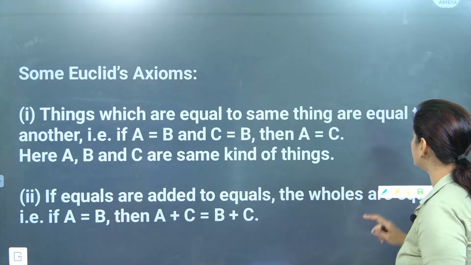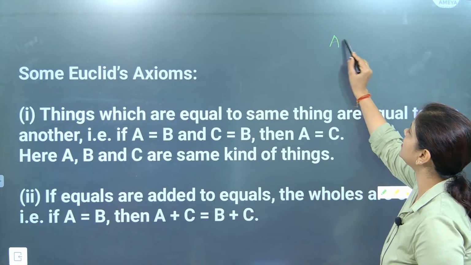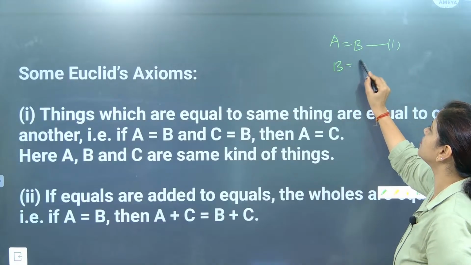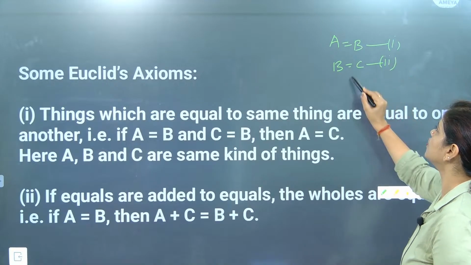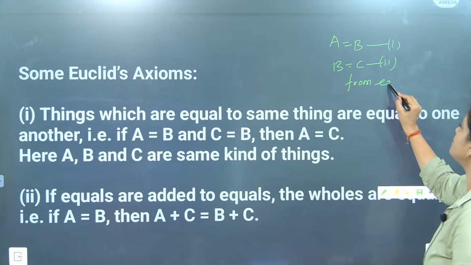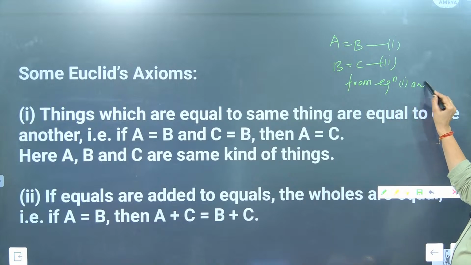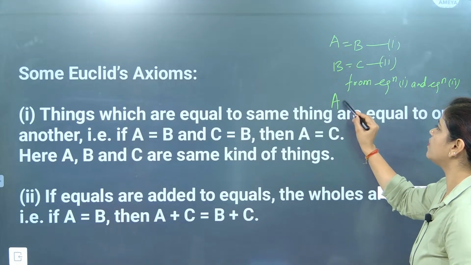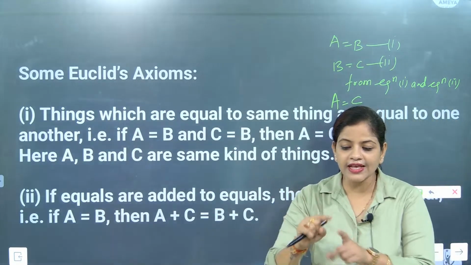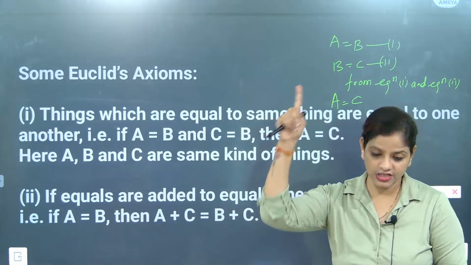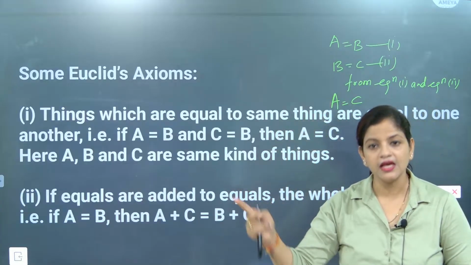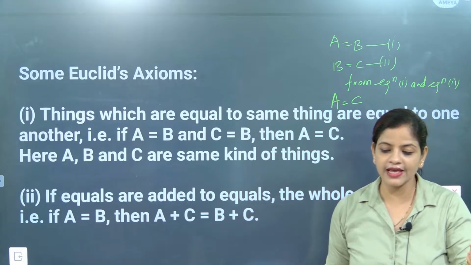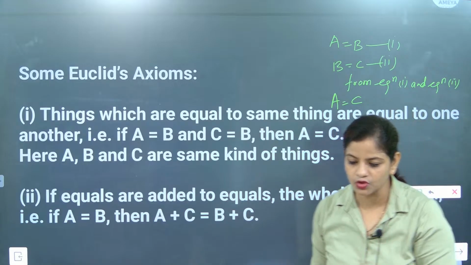So writing is the most crucial factor. You are going to write A is equal to B, equation 1. B is equal to C, equation 2. After that, what will you write? From equation 1 and equation 2, A is equal to C. So A is equal to B, equation 1, B is equal to C, equation 2, and from equations 1 and 2, A is equal to C. And that's the most important one.